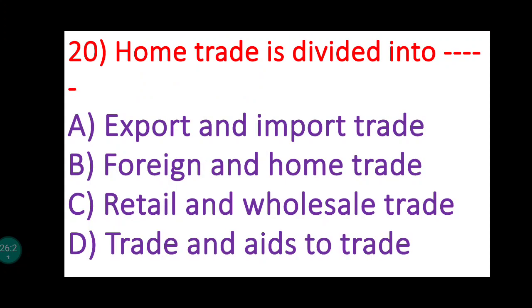Now 20th, home trade is divided into. Home trade, it is very easy. We already saw, home trade is divided into, yes, correct, retail and wholesale trade. Export and import trade are part of foreign trade. Trade and aids to trade are part of commerce. Foreign and home trade are part of trade. So home trade is divided into wholesale trade and retail trade. So the answer is C.